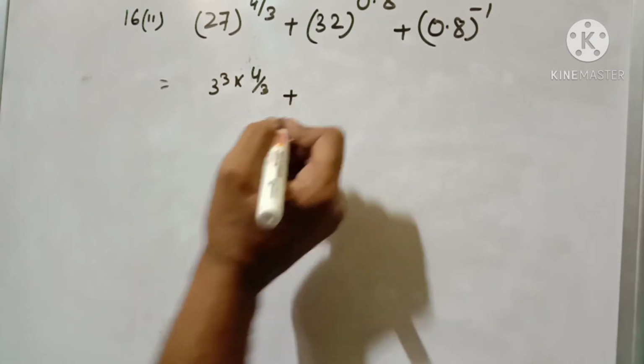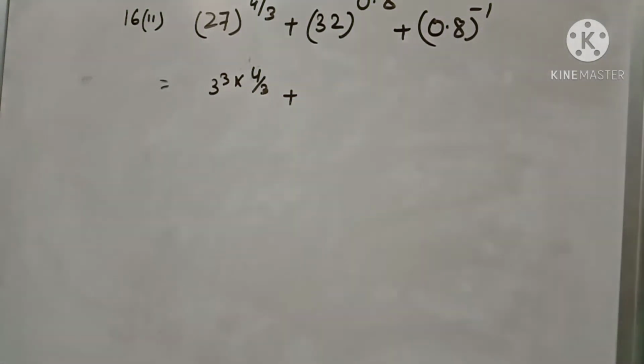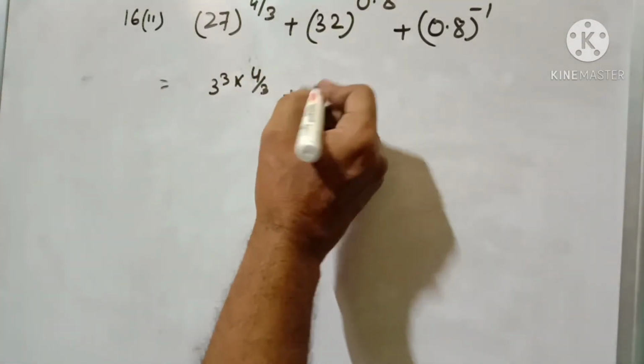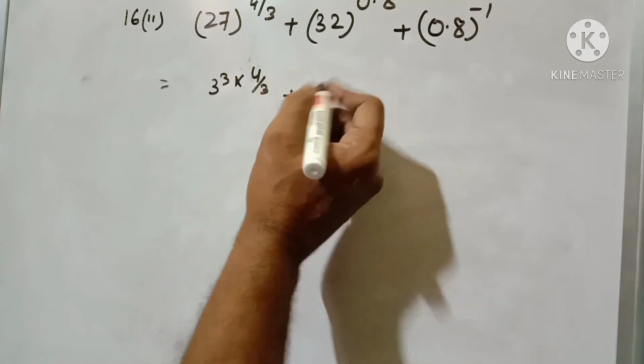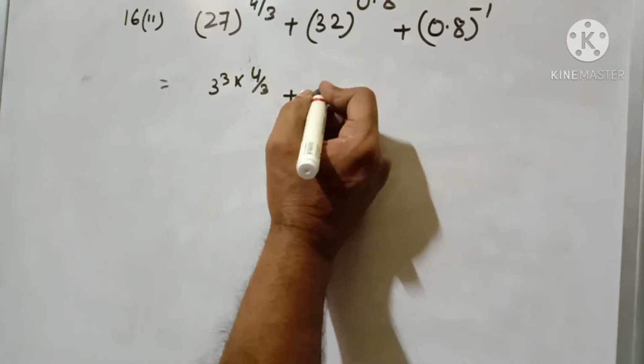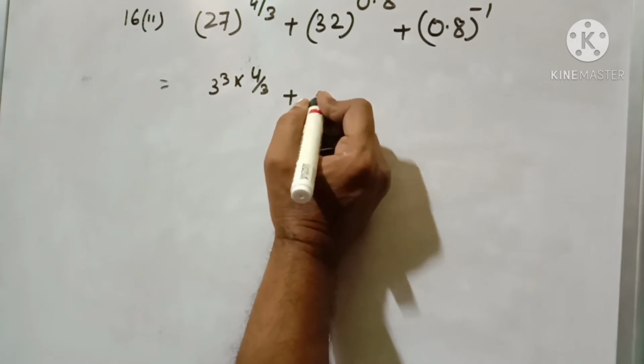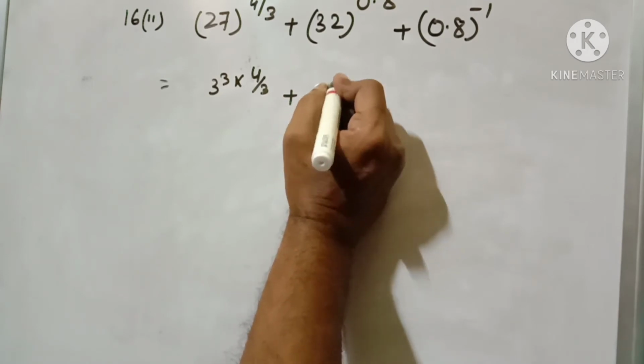Now 32 I can write 2 to the power 2 into 2 is 4, 4 into 2 is 8, 8 into 2 is 16, 16 into 2 is 32, means 2 to the power 5.